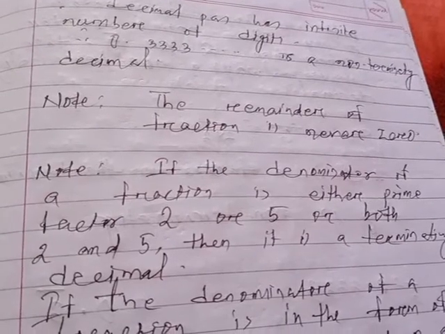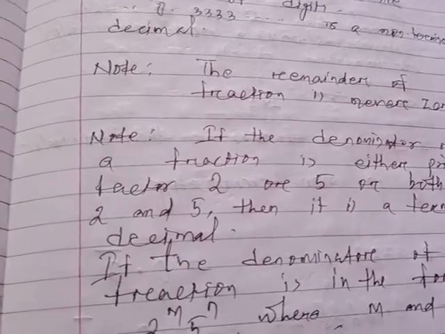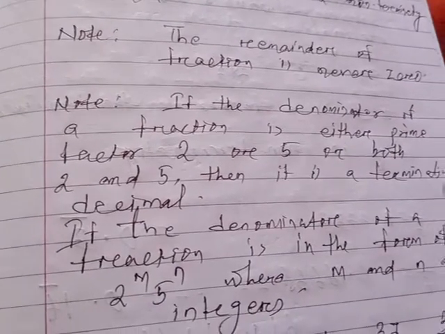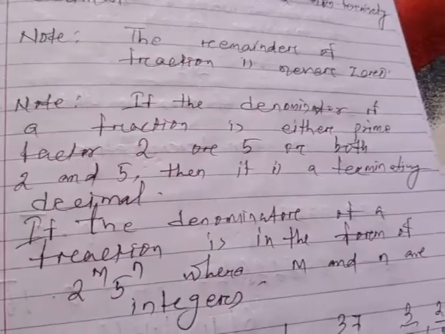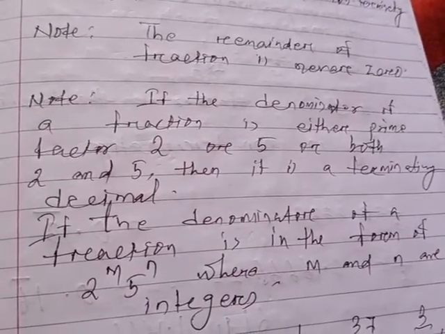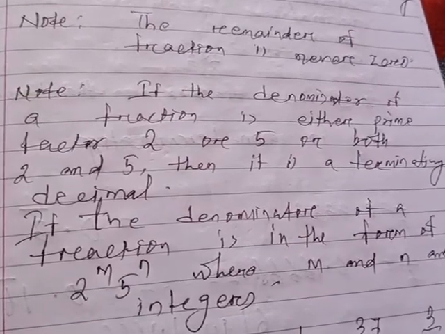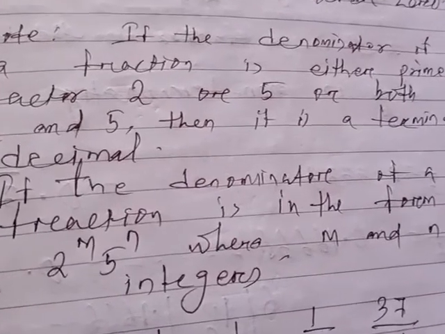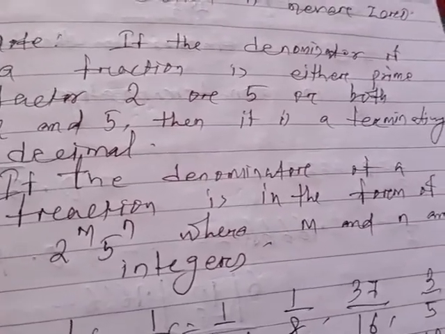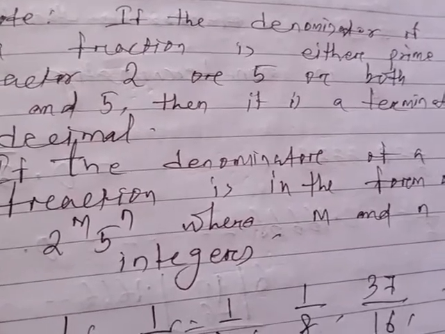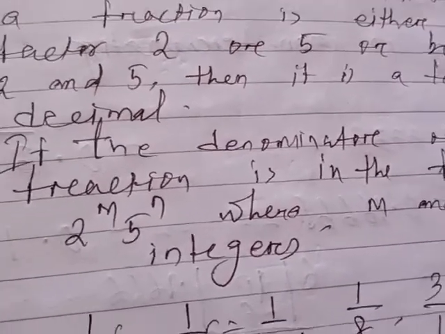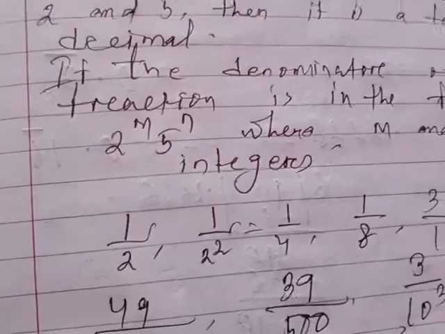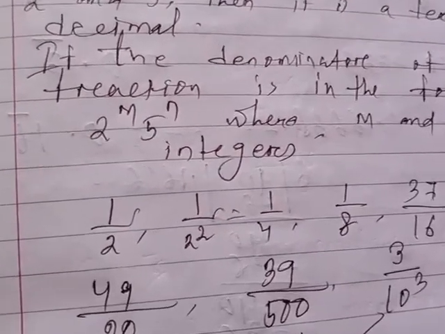Another thing to see. All of you know about terminating decimals: if the denominator of a fraction has the prime factor 2 or 5 or both 2 and 5, then it is a terminating decimal number. That is, if the denominator of the fraction is in the form 2 to the power m into 5 to the power n, which means the denominator has only the factors 2 and 5, then it is called a terminating decimal number.